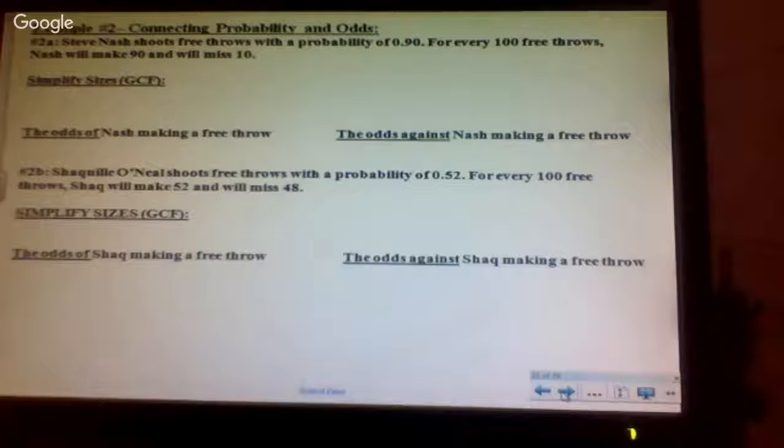Okay, questions? Okay, example 2. Steve Nash shoots free throws with a probability of 0.9. For every 100 free throws, Nash will make 90 and miss 10. So let's simplify this. If he makes 90 and misses 10, what can these reduce down to? 90 and 10 reduces down to what? What can I just drop if they're both in the 10s? The 0. Just drop the 0. So I can make 9.